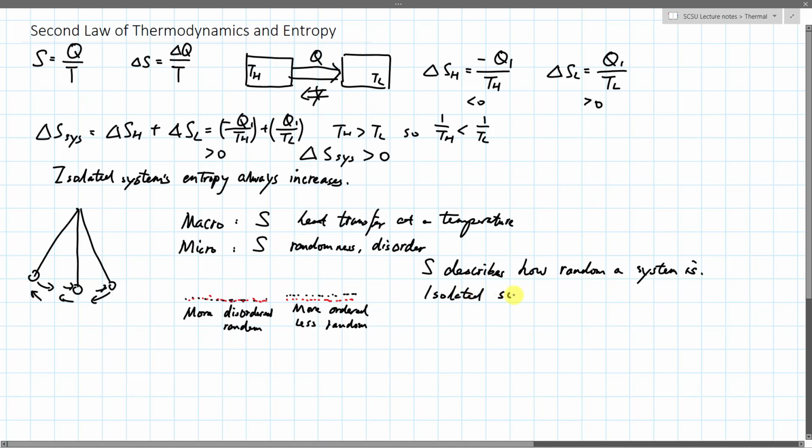And isolated systems always go from less order, less random, to more random.